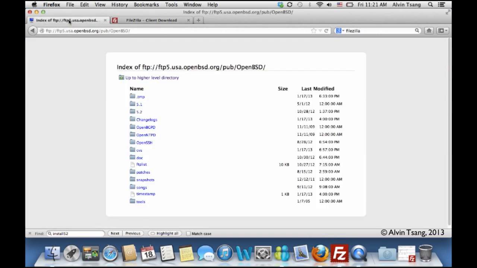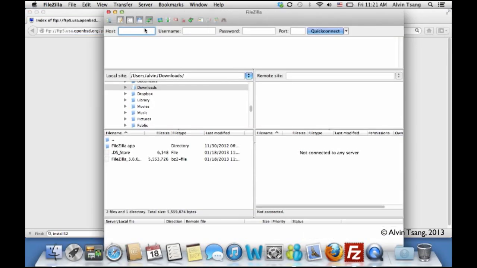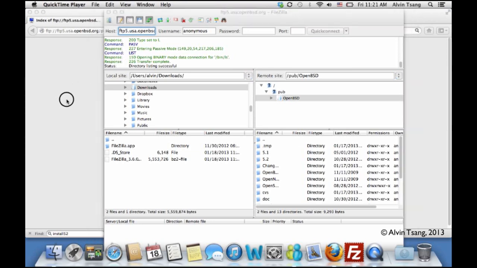FileZilla already. Now what you do is you copy over this FTP link and then you open FileZilla and paste it into the host. Then you click on Quick Connect. And you're connected to the remote site. And I'm going to download this ISO file to my downloads folder.